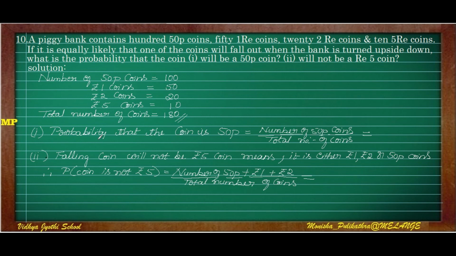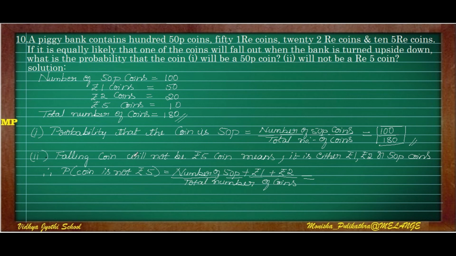So first question is the probability that the coin is 50 paisa. So the coin fell down when the piggy bank is turned upside down. If it is a 50 paisa coin, then the probability is given by the formula number of 50 paisa coins by total number of coins. The number of 50 paisa coins is 100, so it is 100 by total number of coins, 180. So this is the probability of a 50 paisa coin falling down.